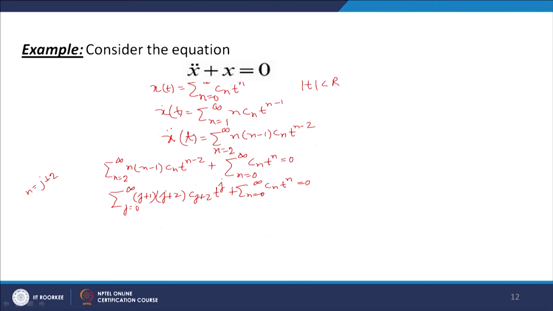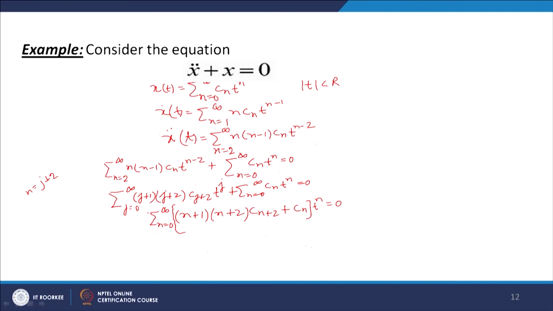I can now change the summation over j to summation over n. So sigma n equal to 0 to infinity, and I can collect the terms: n plus 1, n plus 2, C_(n+2), and then I can write it like this.